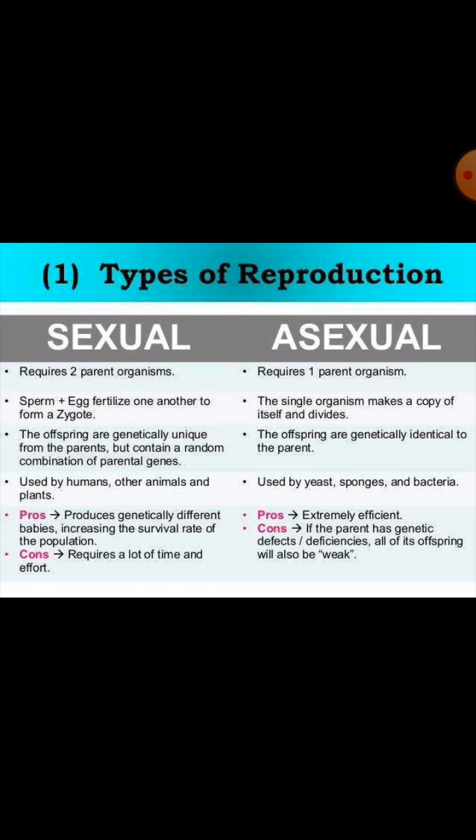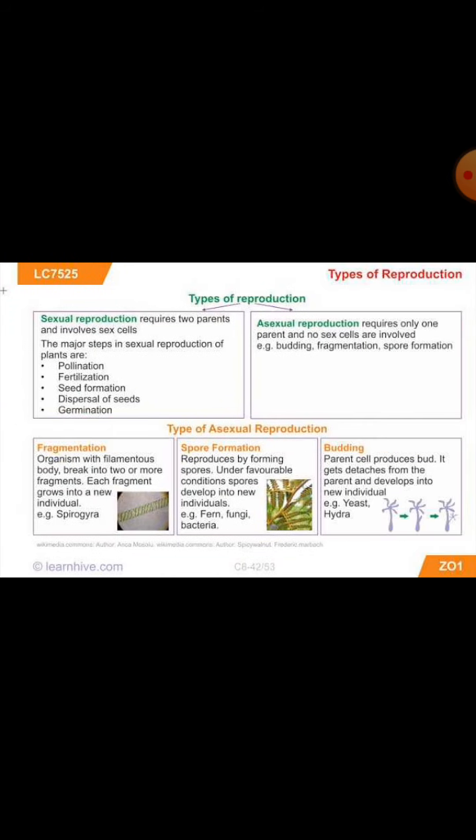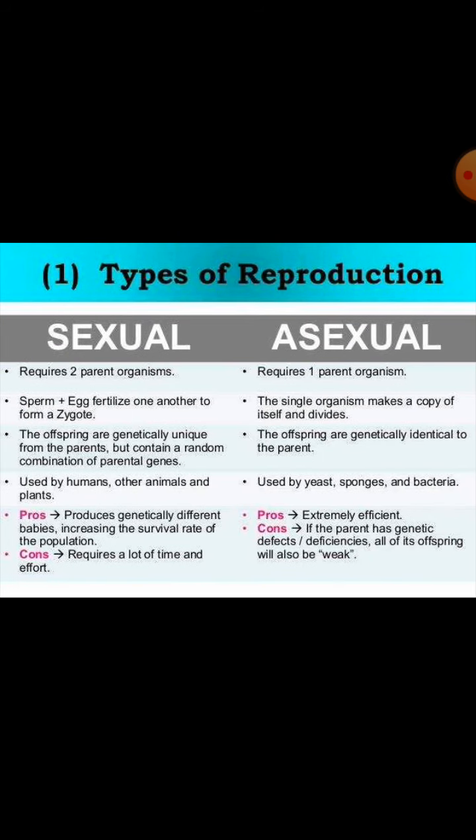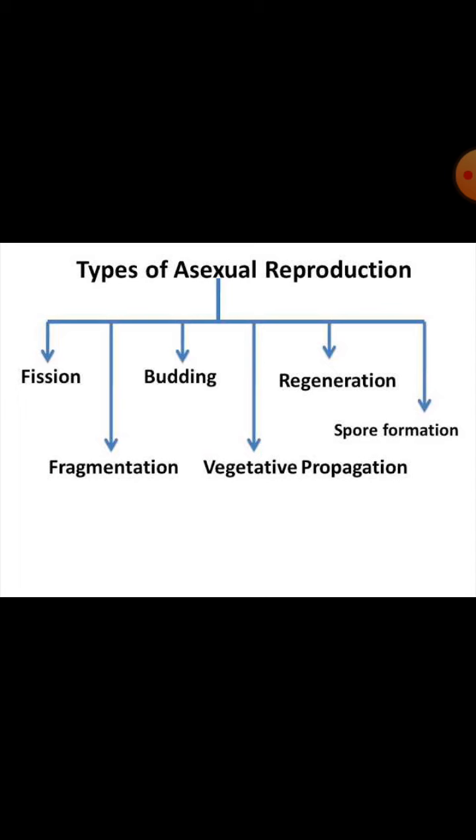Asexual reproduction occurs in lower organisms, and it is also common in plants. In asexual reproduction, no variation is seen because the offspring are genetically and morphologically similar. So this is called asexual reproduction, where no variation is seen. Then there are different types of asexual reproduction that occur in lower organisms. Already I told you, what is meant by asexual reproduction?